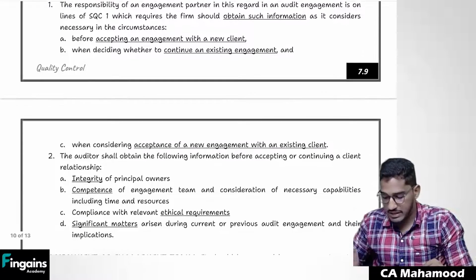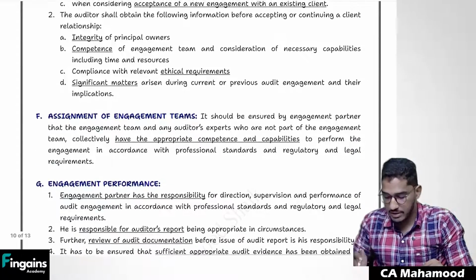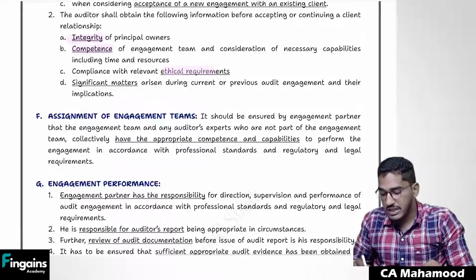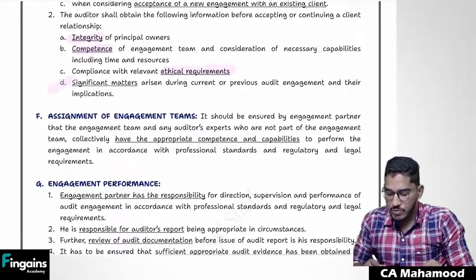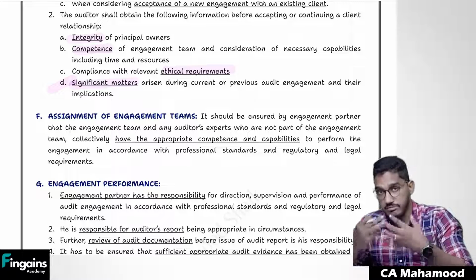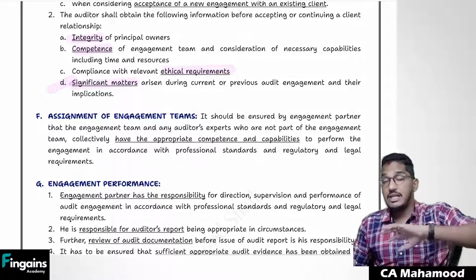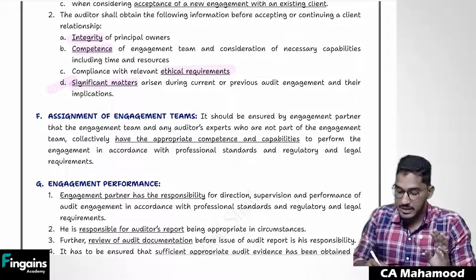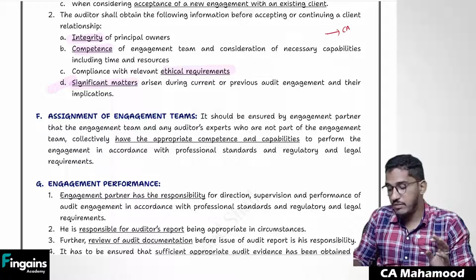We have to consider various factors, as I have already told you, before accepting or continuing a client relationship. You have to check integrity, the competence, that is capability, and the compliance with ethical requirements. And one more point they add here: any matters which have arisen during the previous assignment. In case you have already worked for this client, whether any significant matters have arisen during the previous audits, that also you consider.